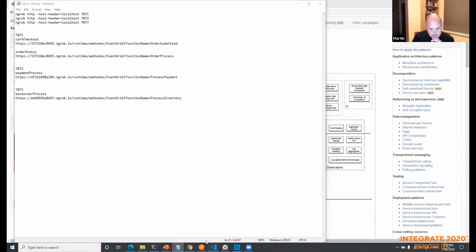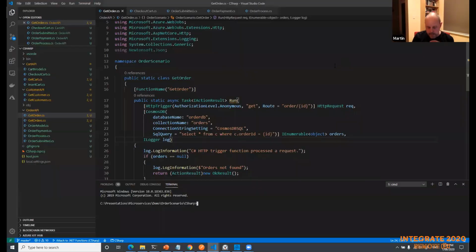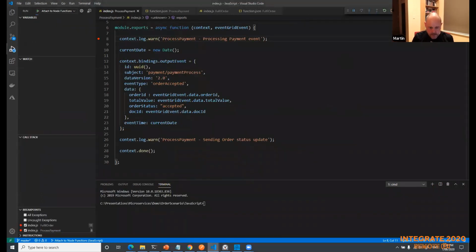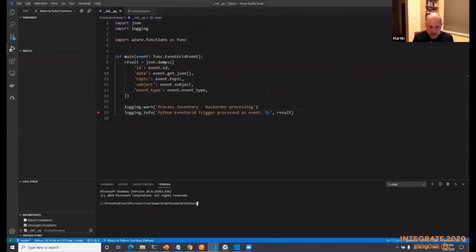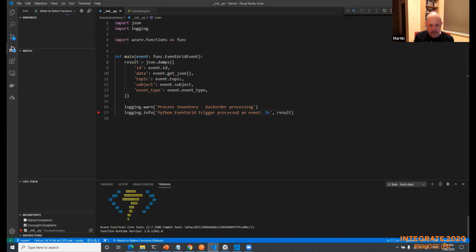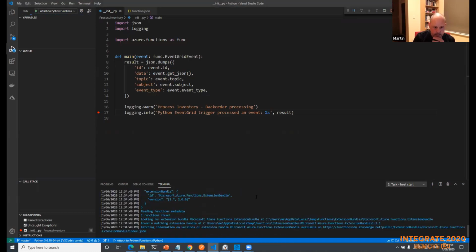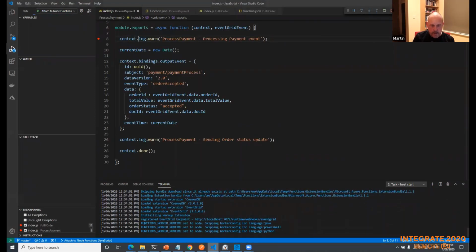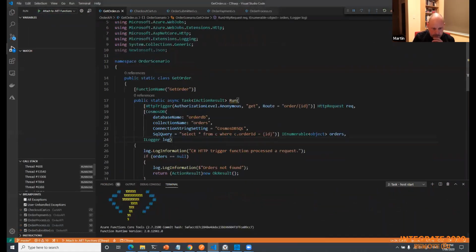The one thing I need to do first is start my functions up. So let me start my function runtimes. I've got 3 instances of Visual Studio here, because when I built my services, I partitioned them not by domain object, but by language, just so I can organize them and keep them nice and tidy. But of course, if you're writing these properly, you do them by services themselves. So these are coming up now.